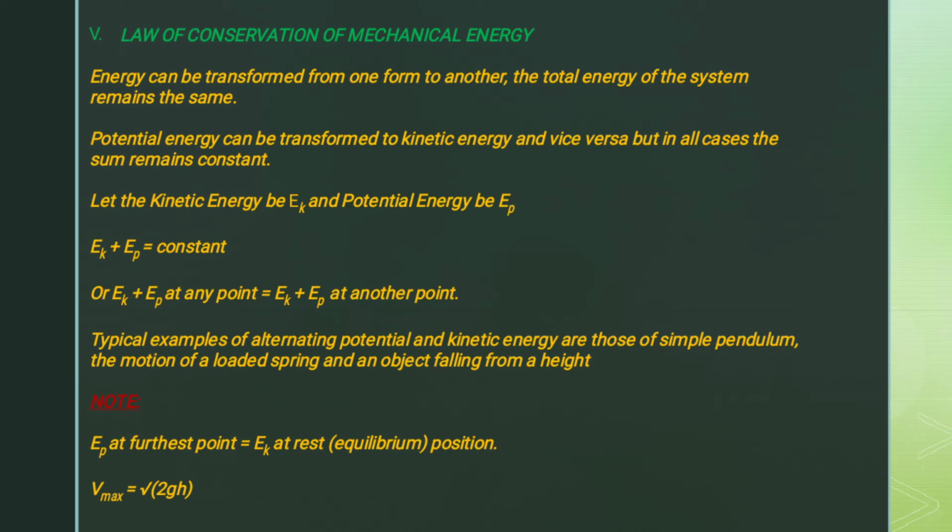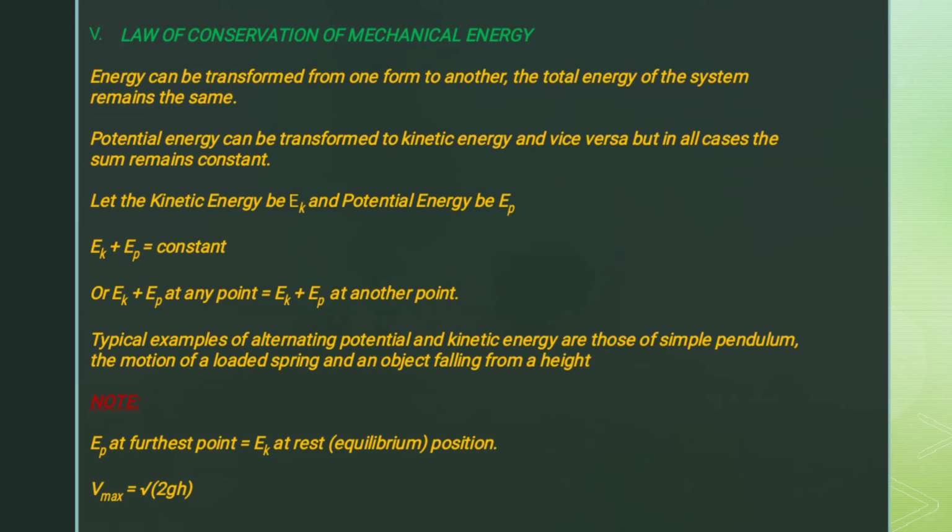So potential energy can be transformed to kinetic energy, and kinetic energy can also be transformed to potential energy, but in all cases the sum of the energies must remain constant, must be conserved. Now if the kinetic energy is E sub k and the potential energy is E sub p, then E sub k plus E sub p must be equal to a constant.